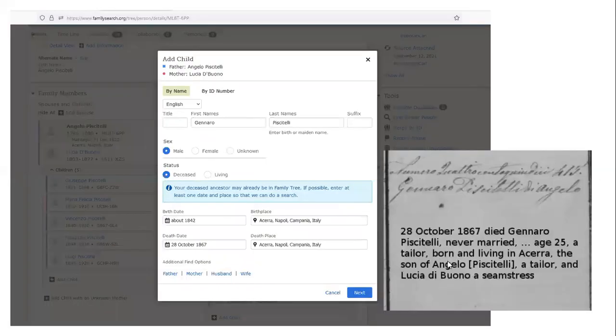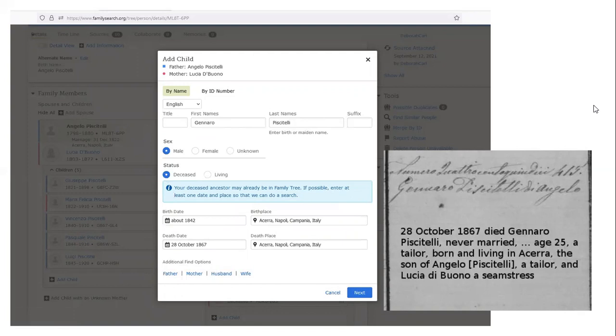And then using the information from the death record, I filled in the blanks. Gennaro Piscitelli, male, deceased, did the math, age 25, from 1867. He was born about 1842 in Acerra, and he died 28 October 1867 in Acerra. I click next.